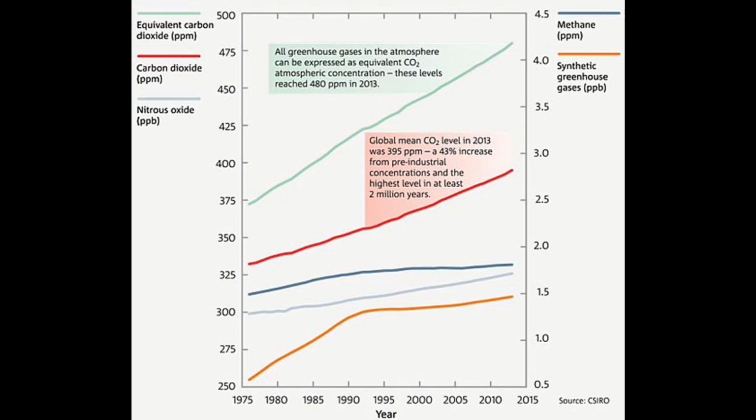The graph depicts increasing concentration levels from 1975 to 2015. Current data has carbon dioxide concentration of 413.5 parts per million in 2020.